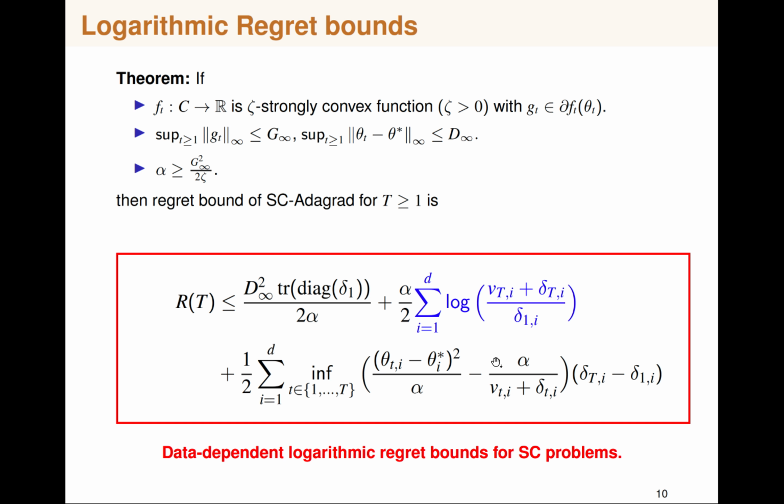Even though it may look a bit cumbersome, the basic idea is that you have a logarithmic term, and whatever you have inside is entirely data dependent, and once you upper bound it even further, you get it to be order of logarithmic t, which is optimal for strongly convex problems.